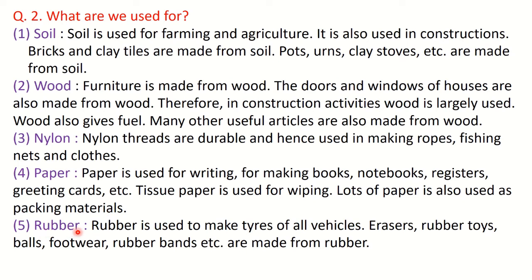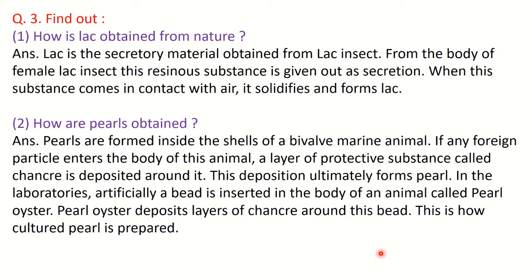Next is rubber. The main use of rubber, when we learned the lesson, we saw that it is used to make tires of vehicles. Also, the other uses are erasers, rubber toys, balls, footwear, rubber bands, etc. are made from rubber. Next, find out how lac is obtained from nature.